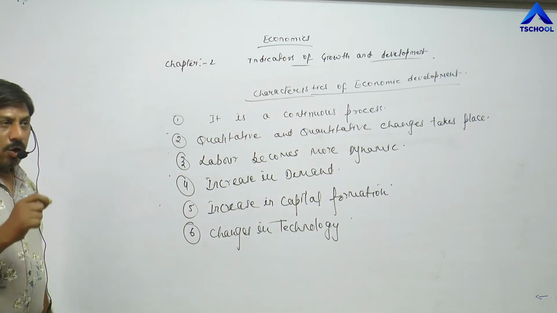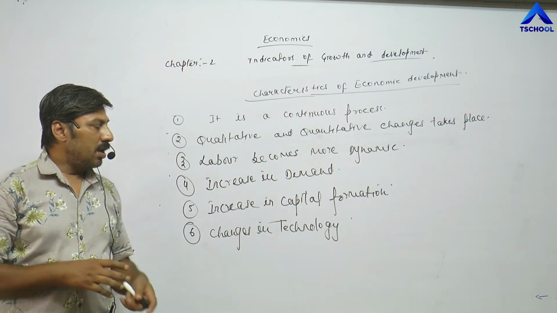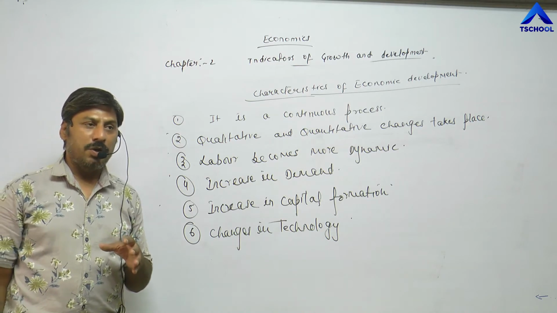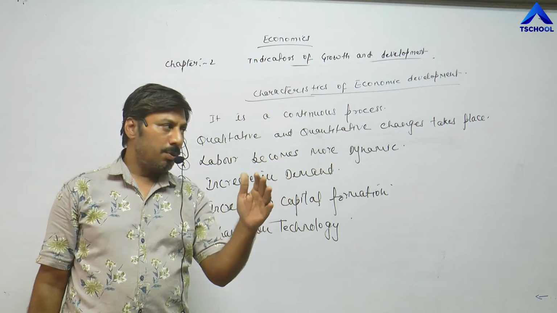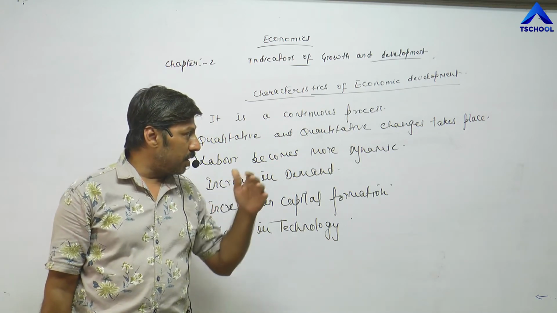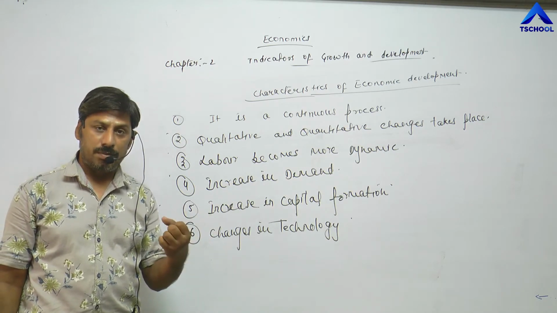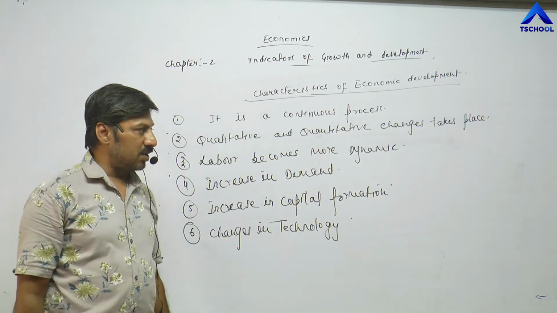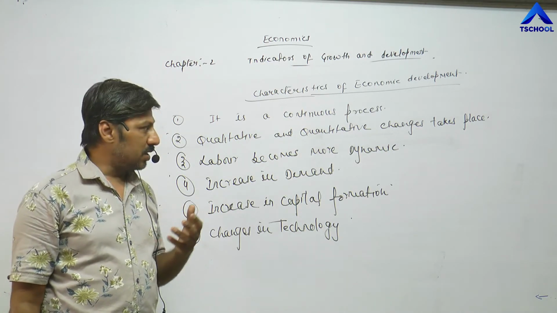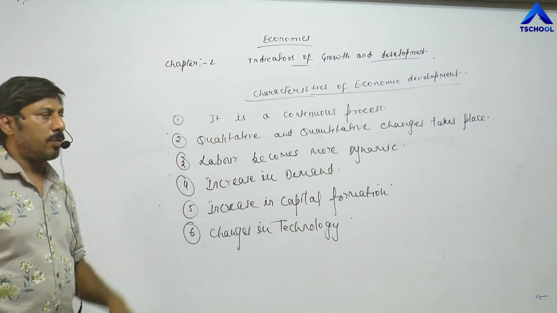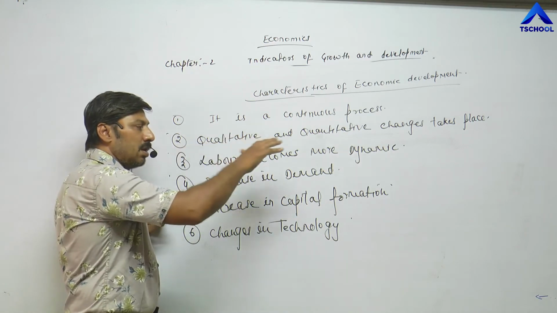Once again, economic development is very easy to start, but it is very difficult for any economy to sustain the same rate of development for a longer period, because during the period of development, various obstacles and hindrances come forward, like natural factors and increase in population, which become hindrances in the process of economic development. That's why it is a slow but continuous process.